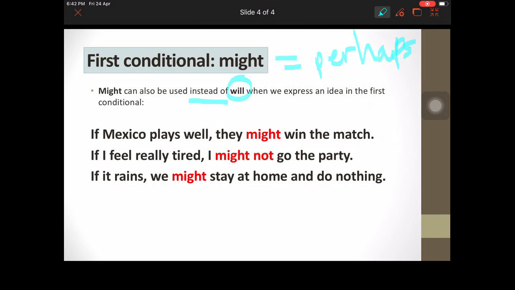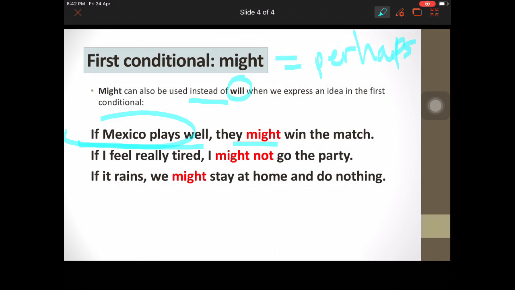If Mexico plays well, this is my condition. If they have a great match, if they do everything perfectly, they might win the match. They might, or they perhaps win the match. We are not completely sure, but if they play well, maybe they might win.